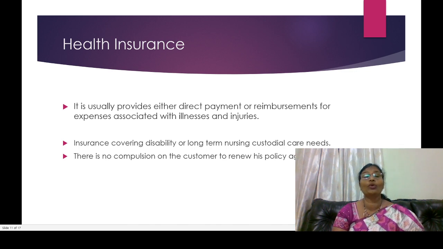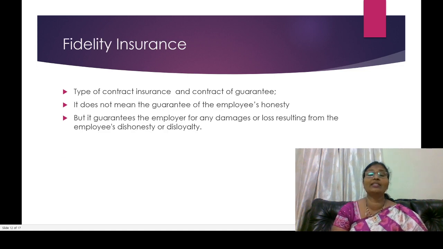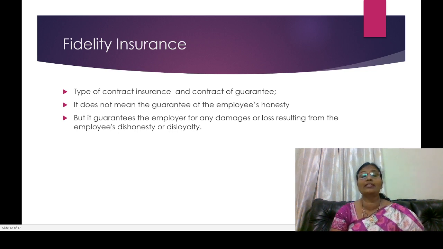Without insurance you won't ride your bike on the road. But according to health insurance, if you are interested you continue, otherwise you won't. And the other miscellaneous insurance, other than the remaining ones, will all come under fidelity insurance. Insurance generally is nothing but an assurance and guarantee. While you are taking an insurance policy, if any risk happens, definitely the insurer will pay you that much for the risk, that is an assurance. But according to fidelity insurance, this is not a contract, this also gives some guarantee.